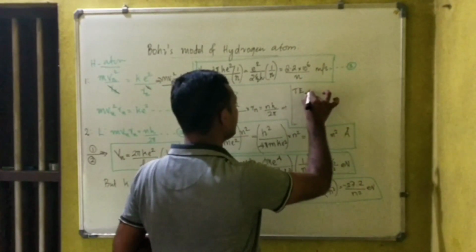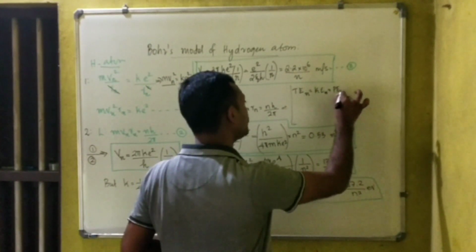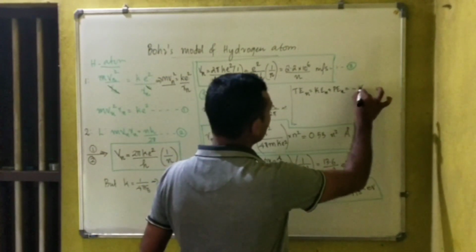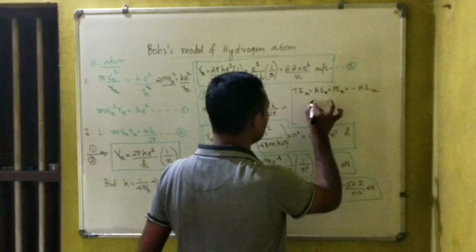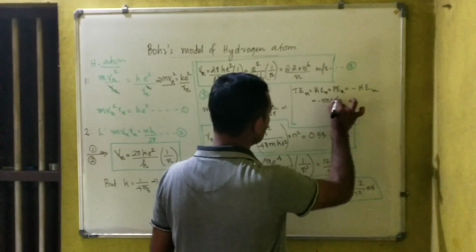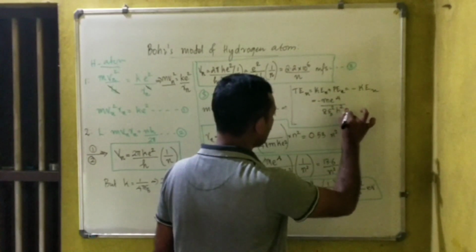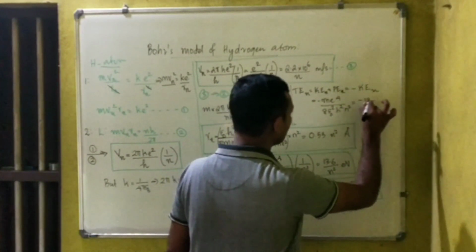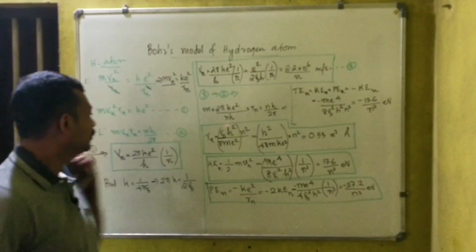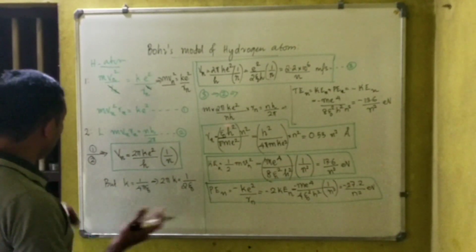Total energy of the electron in the nth orbit is the sum of the kinetic energy of the electron in the nth orbit plus the potential energy of the electron in the nth orbit. Now we can see that it is equal to minus the kinetic energy of the electron in the nth orbit, which is minus m e raised to 4 divided by 8 epsilon 0 square h square n square. That is minus 13.6 divided by n square electron volt, your answer, right? So that is the end of the discussion on the basic ideas.